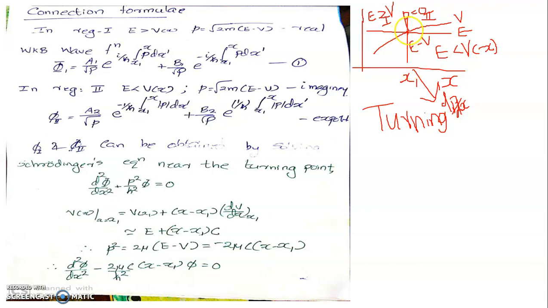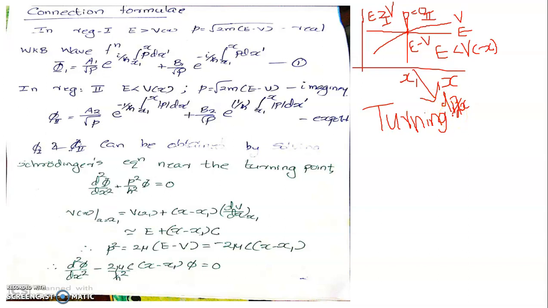Such points encountered by systems, at which the total energy becomes equal to the potential energy so that the momentum vanishes, though the rate of change of momentum with respect to position does not vanish, are referred to as turning points.